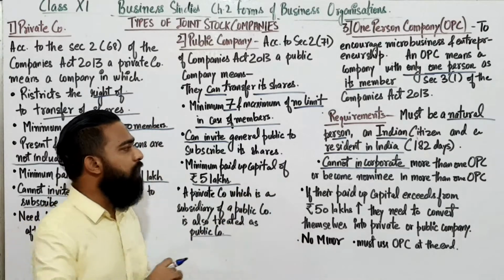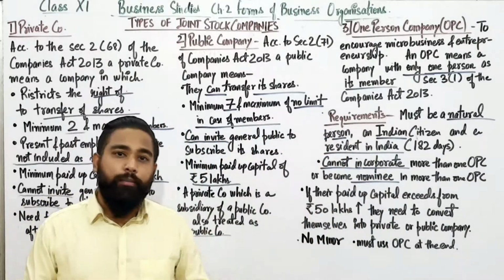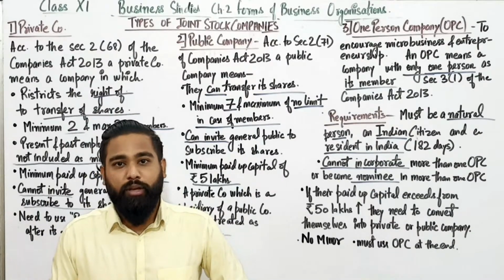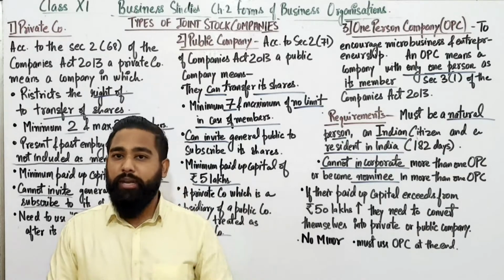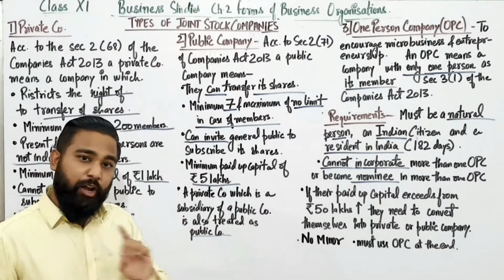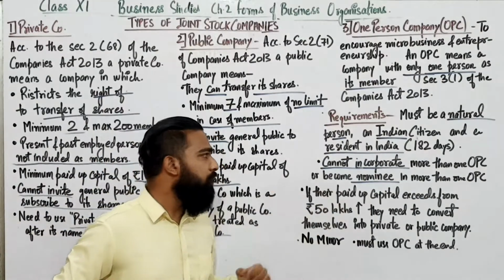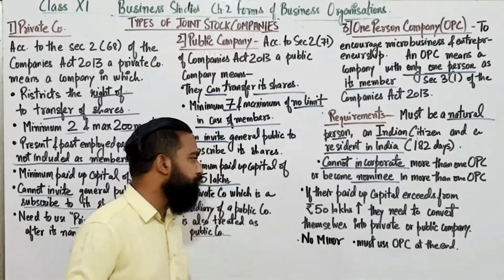Understood? Or become a nominee. He cannot become a nominee in more than one OPC. He must deal with only one OPC, and in case of nominee, he has to be a nominee of only one OPC. He cannot be a nominee or incorporate more than one OPC.